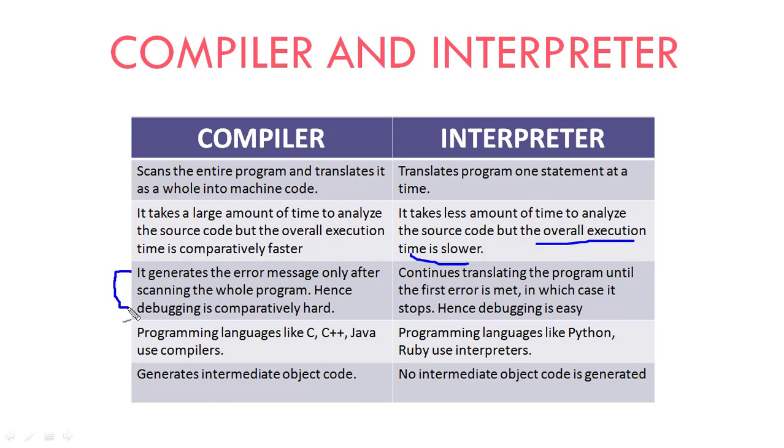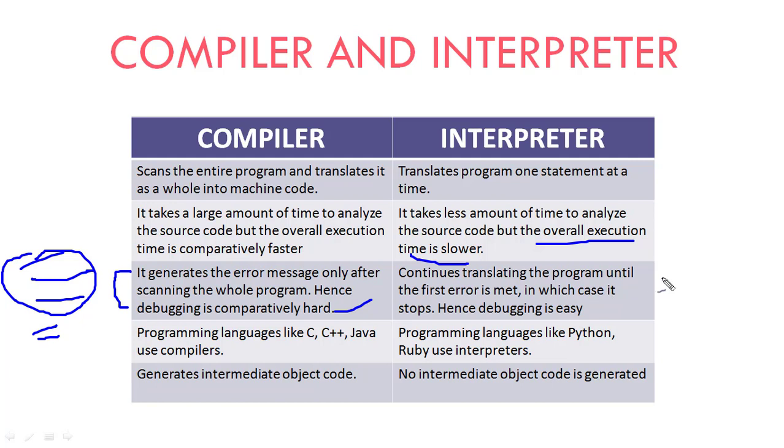Third difference: the compiler generates the error message only after scanning the whole program, hence debugging is comparatively hard. Debugging with a compiler is hard because if there are 3 lines and 2 errors, it will display 2 errors at the end of the program. So it is very difficult to trace where the problem is.